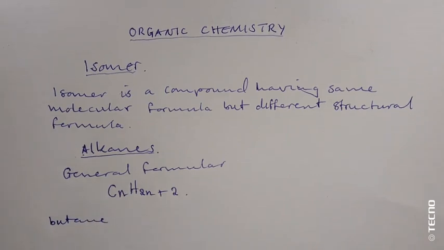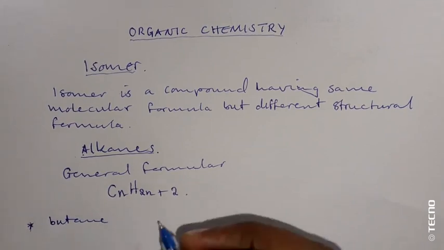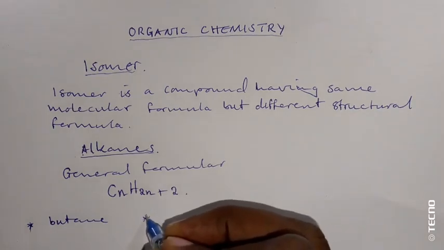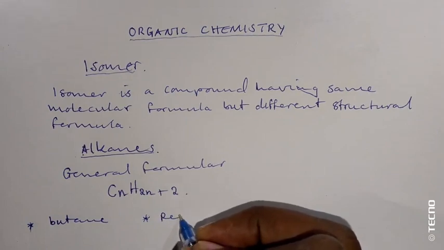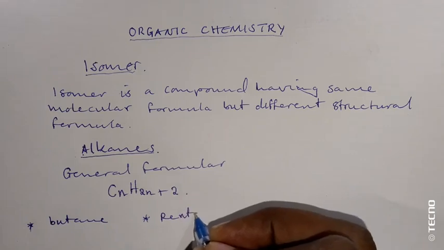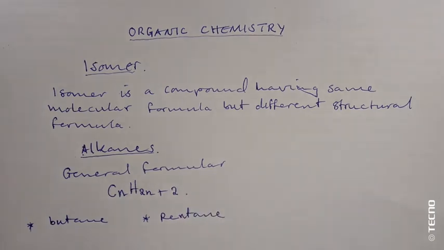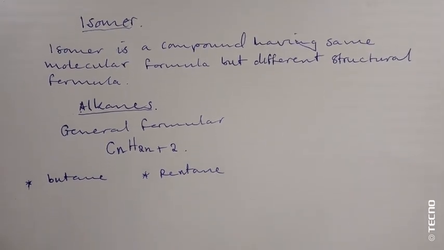Butane can exist as an isomer. We can also talk of pentane. Pentane can exist as an isomer, and butane can also exist as an isomer.